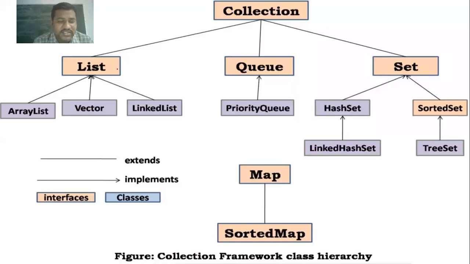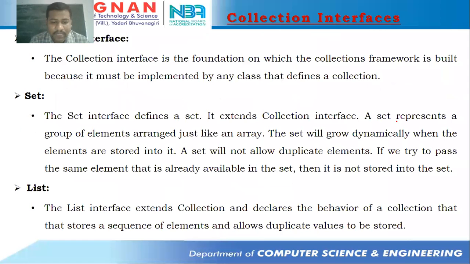Right. So List is another interface that is extending the Collection interface. Queue is another interface that is extending the Collection interface. Set is another interface which is extending the Collection interface. And these are all implemented classes. ArrayList, Vector, LinkedList are implemented classes of List. PriorityQueue is also an implemented class of the Queue interface. Like that we have some more. So we discussed the collection interface.